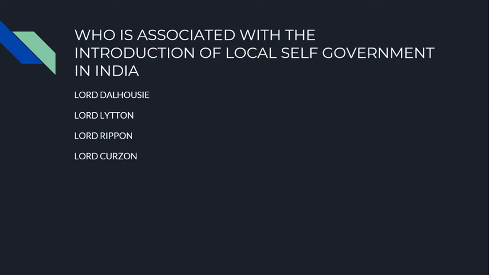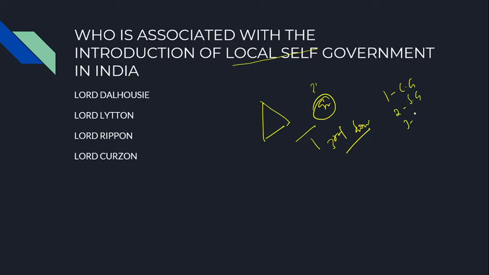The first question was, who is associated with the introduction of the local self-government? As we know, we have three tiers of government at the grassroots level, also known as the third government. The first government is the central government, the second government is the state government, and at the grassroots it is known as local self-government. At the grassroots level, we have the Gram Panchayat, at the intermediate level the Panchayat Samiti, and at the apex level, that is the district level, we have the Zilla Parishad. All these three structures constitute the local self-government.